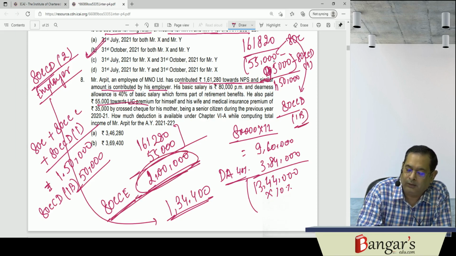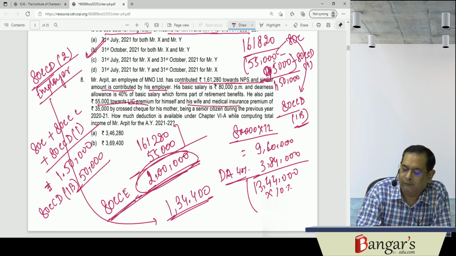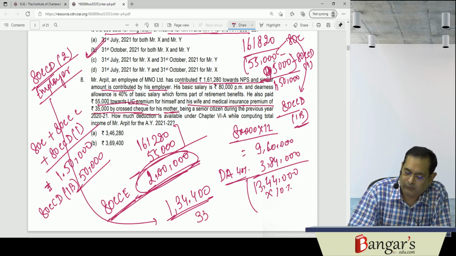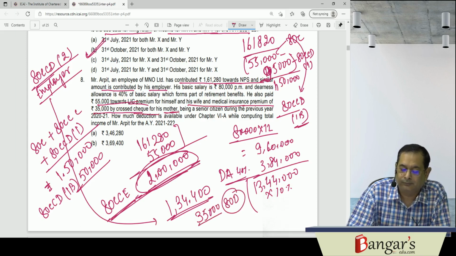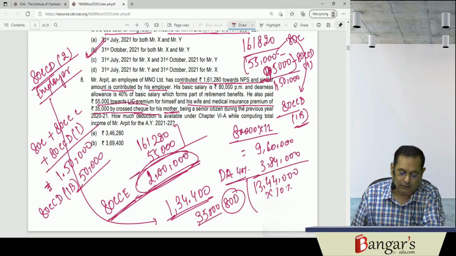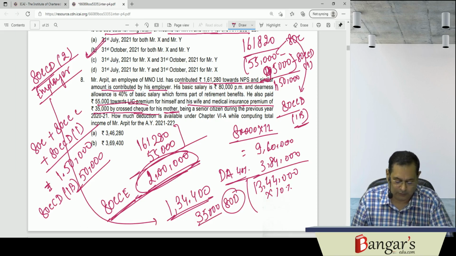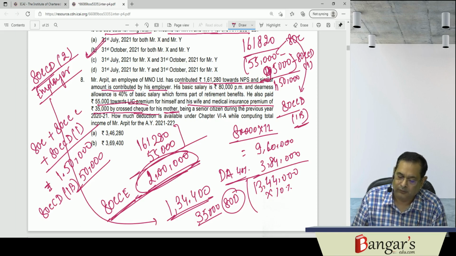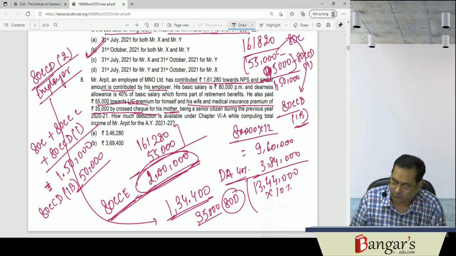Besides this, LIC premium has been paid for himself and wife, and medical insurance of 35,000 is cross-checked for his mother. This 35,000 is eligible under 80D. So what amount of deduction will be admissible? They are asking how much amount of deduction will be admissible. So it is 134,400 plus 35,000 under 80D plus 2 lakhs.